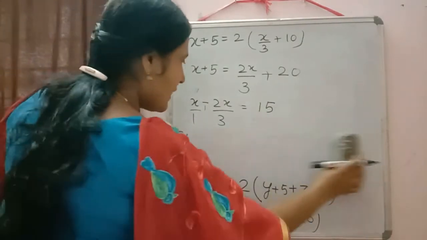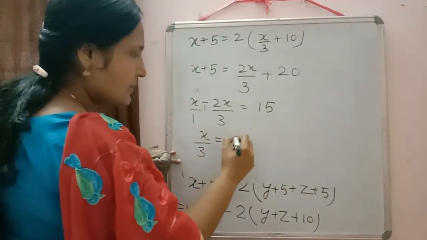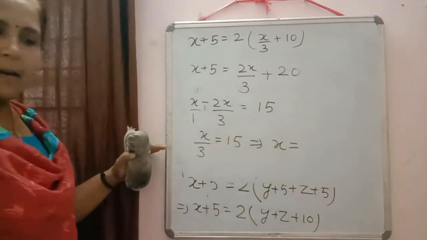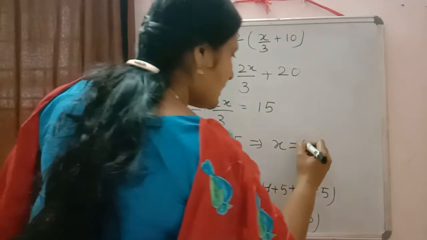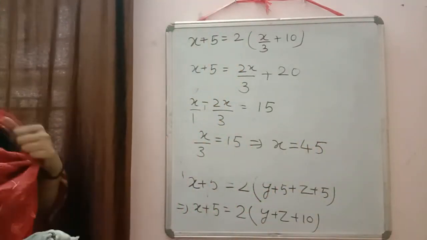So 3x minus 2x, that will be equal to x by 3 is equal to 15. Now 3 we can shift to the right hand side, it will get multiplied there. So 15 threes is 45. So we got father's age as 45 years.